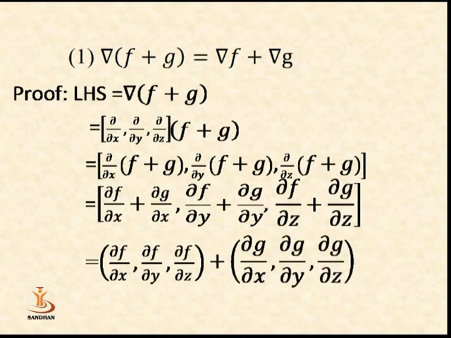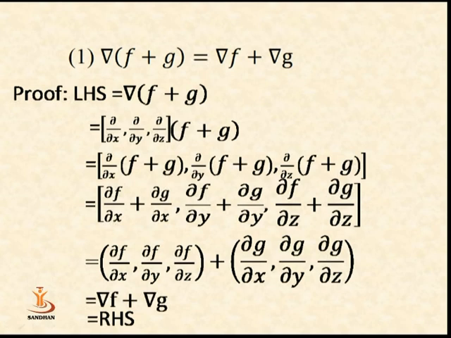We get del g upon del x from the first component, del g upon del y from the second component, and del g upon del z from the last component. Thus, this is the definition of del f and this is the definition of del g. So we prove that del (f plus g) is equal to del f plus del g. That means the left hand side is equal to the right hand side.